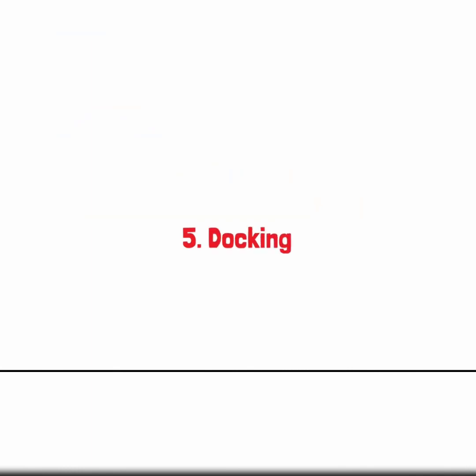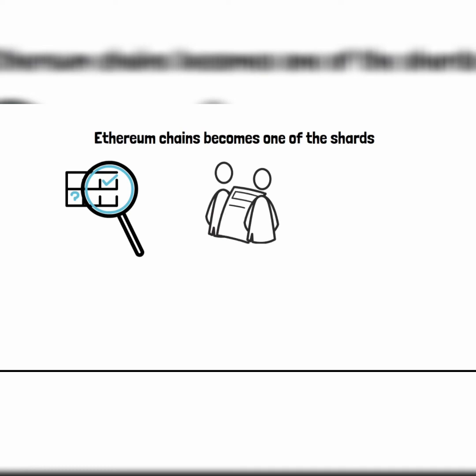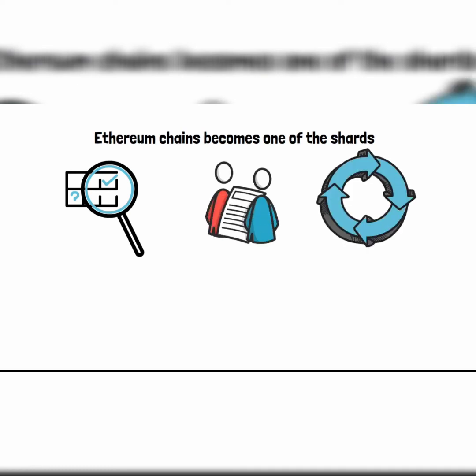Number 5. Docking. Next, we'll be talking about docking. It's a process where one of the Ethereum chains becomes one of the shards. One of the advantages of docking is that it can provide a full history of the Ethereum chain, allowing for a seamless transition between users. The entire process will bring about an end to the proof-of-work system that's already in place with Ethereum.